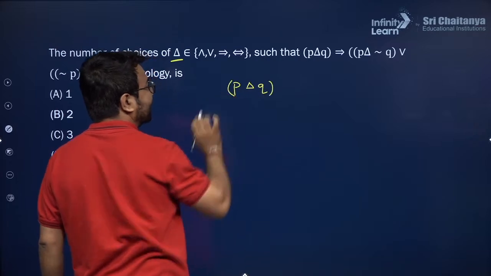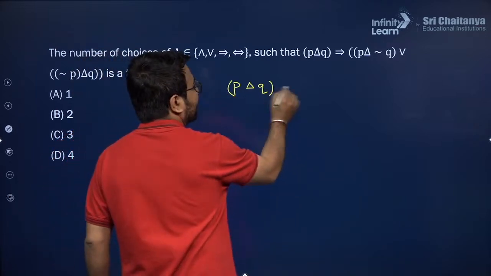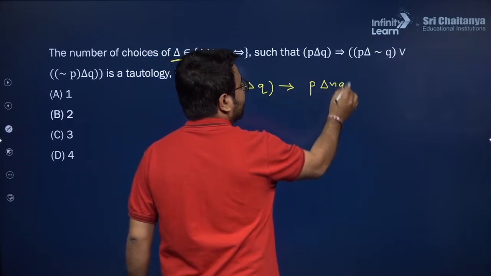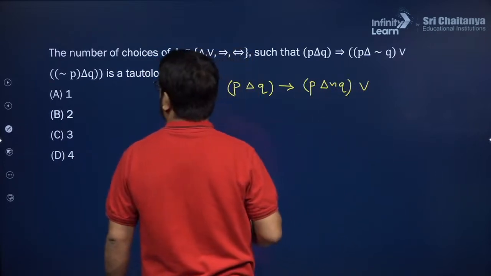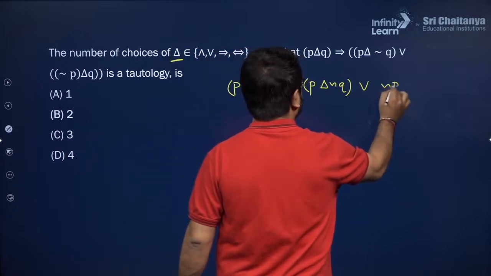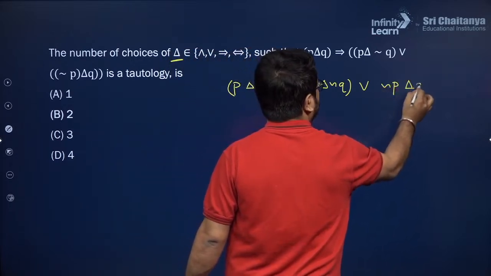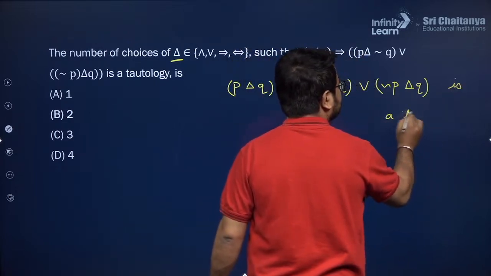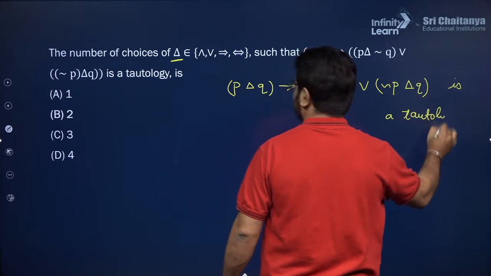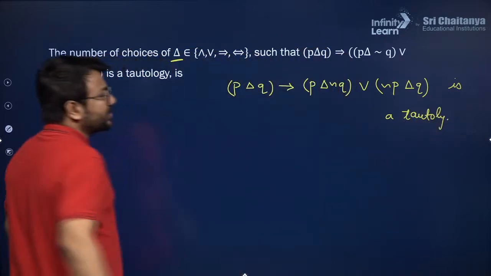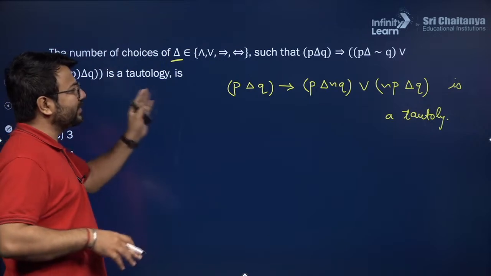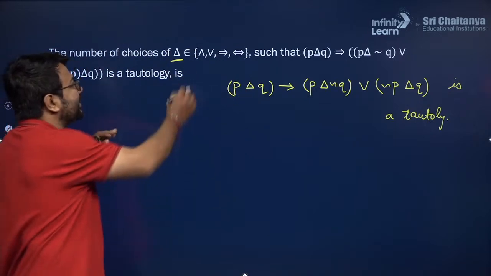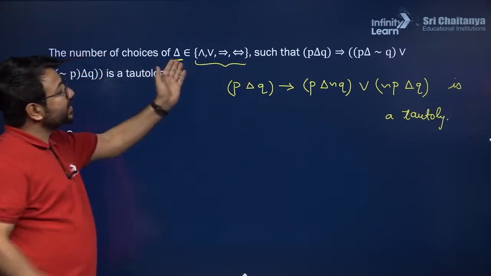So wherever you will take this delta, you need to take it in the same way, implies P delta negation Q and or, and this is negation P and delta is a tautology. So this is a question given to you and you need to answer it accordingly. Okay, so this is the expression which is given to you, and this is given to you as a tautology. Now how will you be choosing the operators instead of delta?